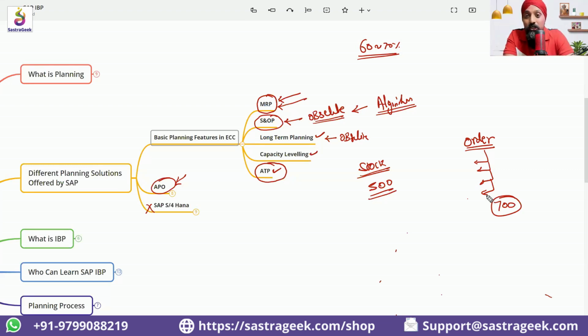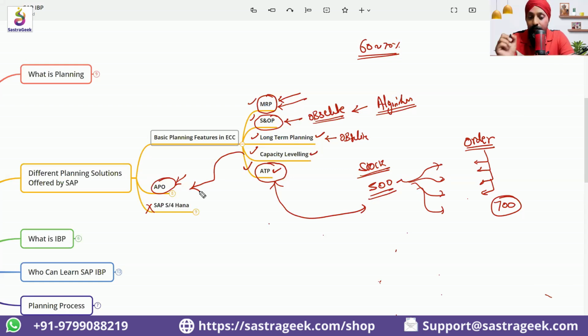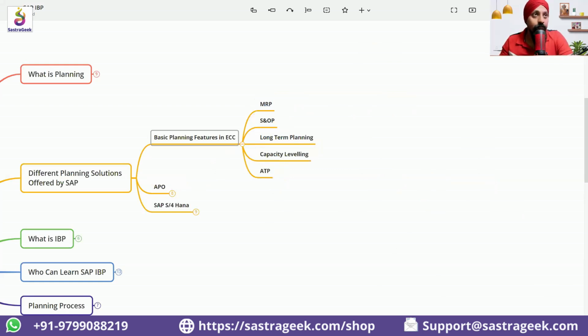Among the different customers, which customer do I need to supply this 500 stock to? How does this need to be distributed between the customers? The tool which is used is called ATP, available to promise. We also now have advanced tools available for that. So these are all very basic functionalities. Advanced functionality in the ECC area, SAP has given through APO. So let's see what functionality came through APO.